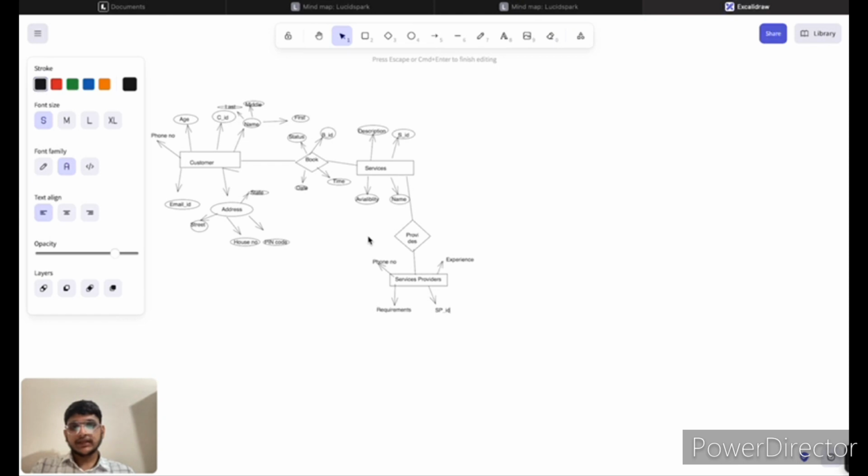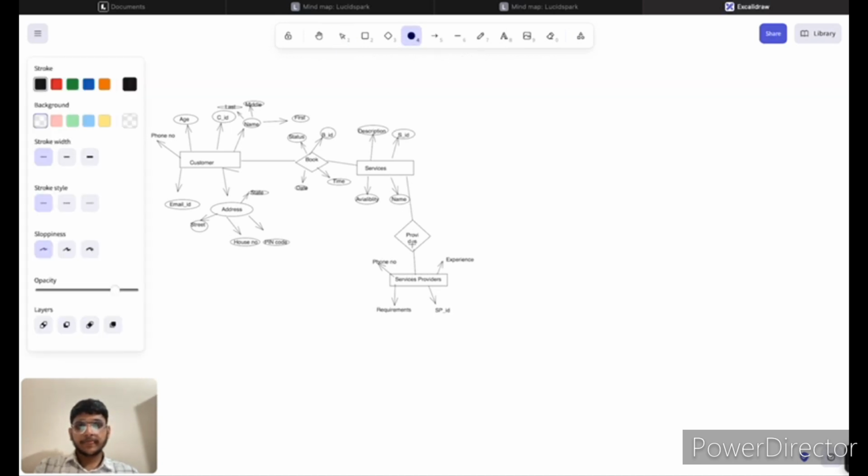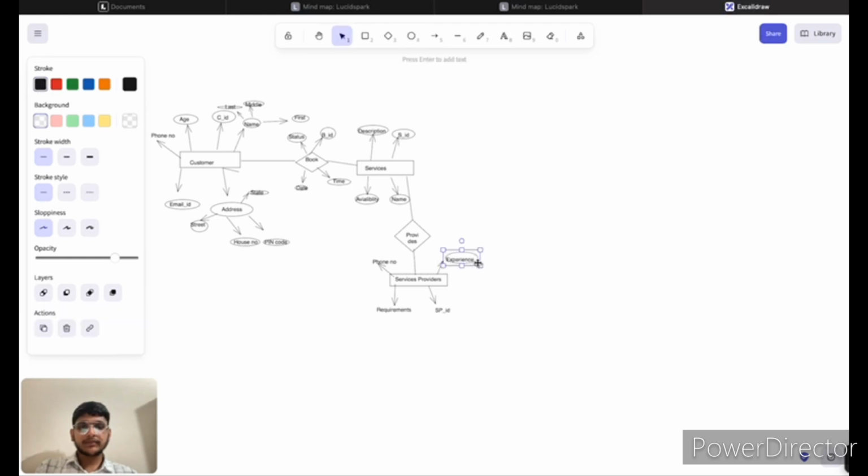Here are service and service provider, two entities, and the service is provided by a service provider. So the relation between the service provider entity and services is provides.